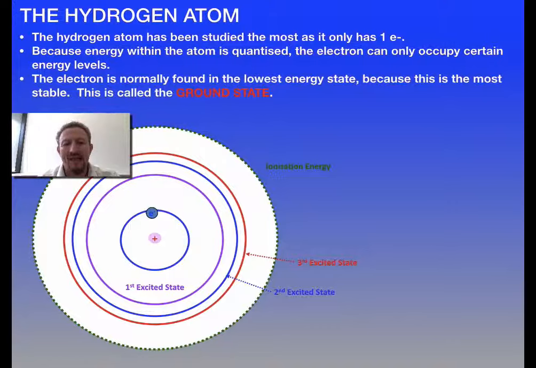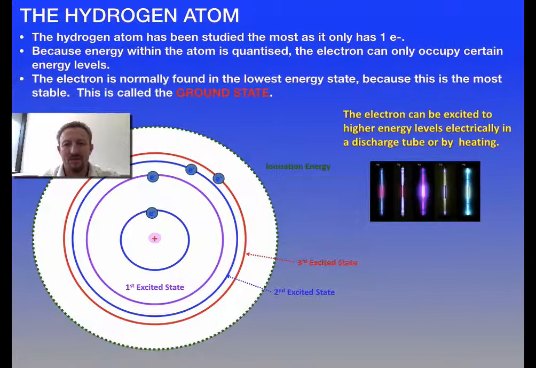So let's have a look at our electron here. We can actually energize it. So when I energize it and give it a certain amount of energy, you can see it will move into that first excited state. Give it a little more energy and it will go into our blue shell. A bit more energy and it goes back into our red shell, getting further and further away from the nucleus. But remember, that requires a specific amount of energy in order to get there. Now, while it's sitting there, the result is it's going to be unstable, as I stated earlier, and as a result, it will want to fall back to ground state.